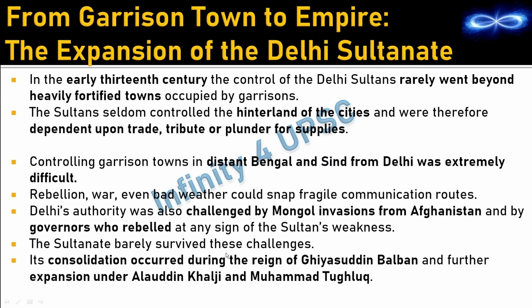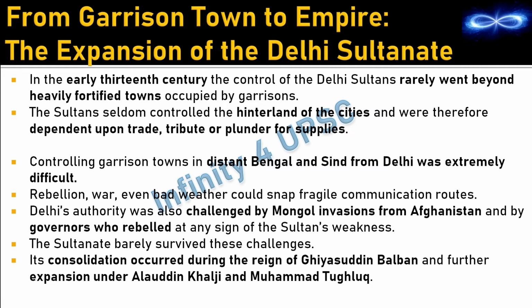Now here they have mentioned why they could not control the remote areas, or why they chose not to control the remote areas. Controlling garrison towns in distant Bengal and Sindh from Delhi was extremely difficult. Rebellion, war, even bad weather could snap fragile communication routes. Delhi's authority was also challenged by Mongol invasions from Afghanistan and by governors who rebelled at any sign of the Sultan's weakness.